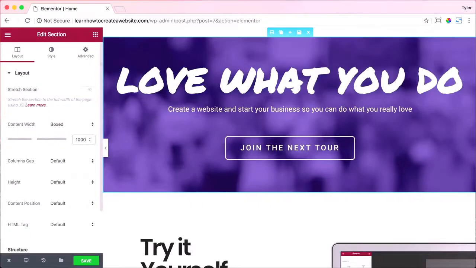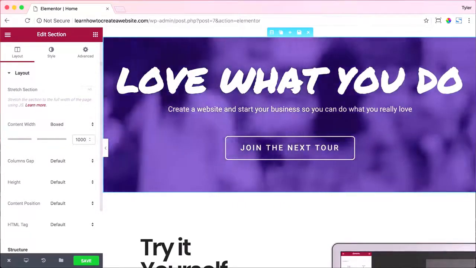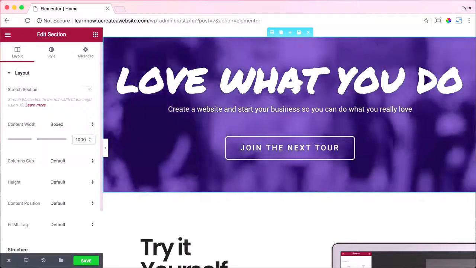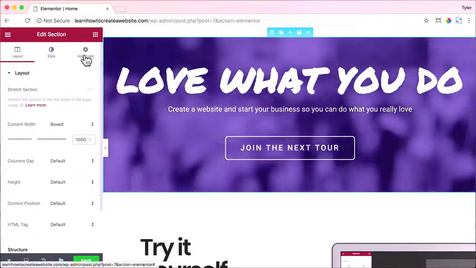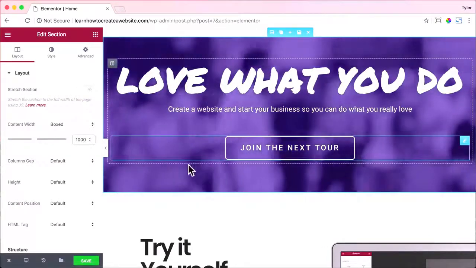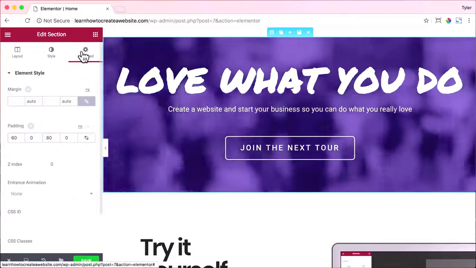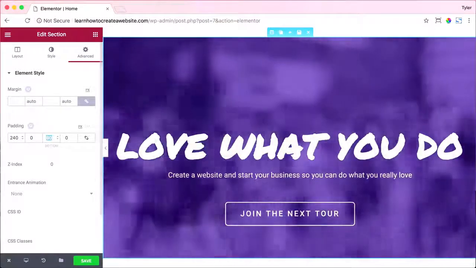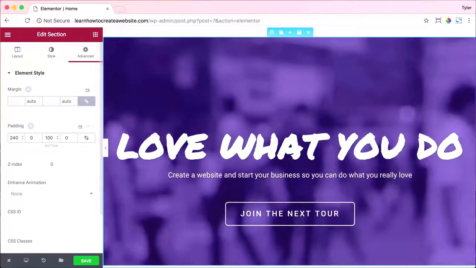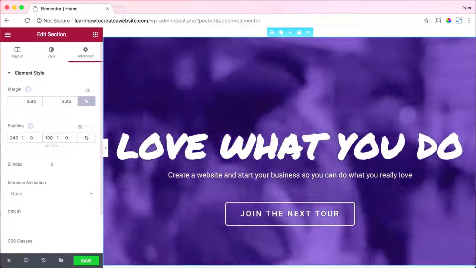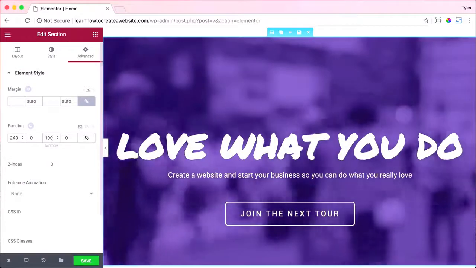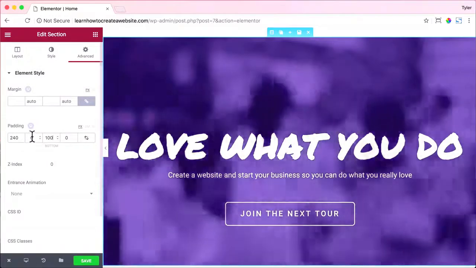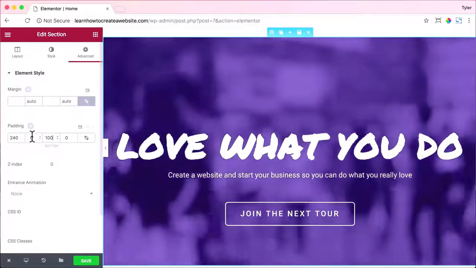All right, what we want to do next is maybe add some space to the top and bottom. You see how it's kind of scrunched? It's kind of not very big, this section here. One of the coolest things that you could do in Elementor is add spacing and padding to the top and bottom of the entire section. So to do that, click on Advanced. And under padding, we could change this to 240, so it gives a lot of space on the top, and 100, so it gives some space on the bottom. And that looks really awesome. And some more amateur websites, they don't really adjust the spacing correctly. And I think adding a lot of space, giving space to things, is really one way of making your website look a lot more professional. All right, that looks pretty good.